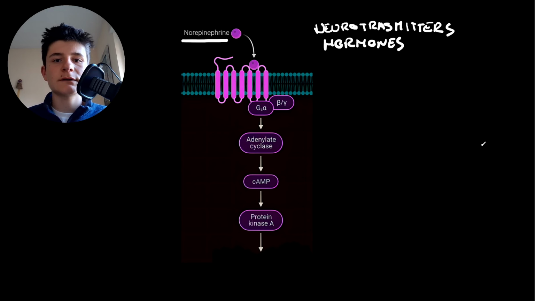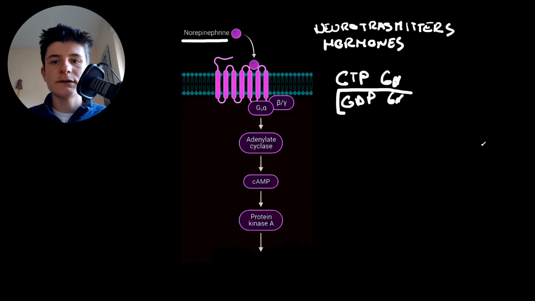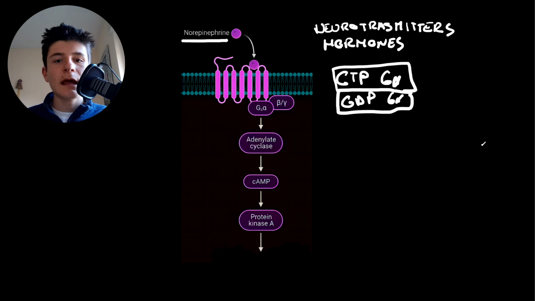G-alpha subunit is a GTPase, so when it's bound to GTP, G-alpha is active, and when it's bound to GDP, G-alpha is inactive. So when the ligand is not bound to the receptor, G-alpha subunit is inactive, so it's G-alpha GDP. Once the ligand binds, G-alpha becomes active, so it becomes G-alpha GTP. And when we have G-alpha GTP, it dissociates from G-beta gamma and goes to activate adenylate cyclase.